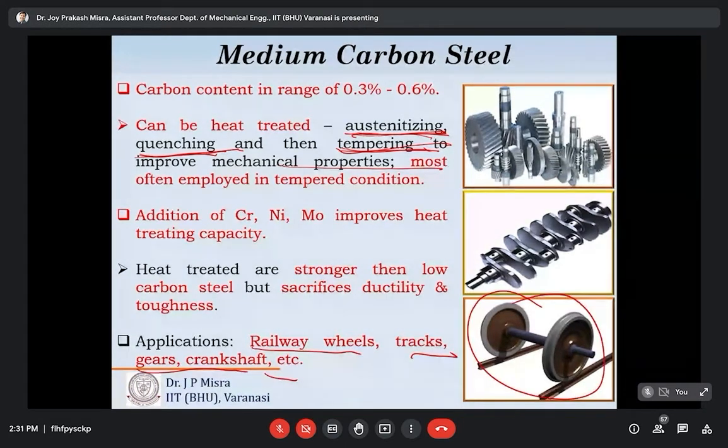Some glimpses are shown: medium carbon steels are used to develop shafts, connecting rods, railway wheels, tracks, gears, crankshafts, and other machine elements that require medium strength and wear resistance surfaces.